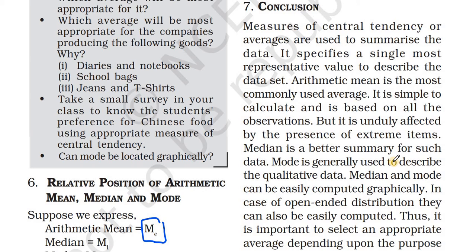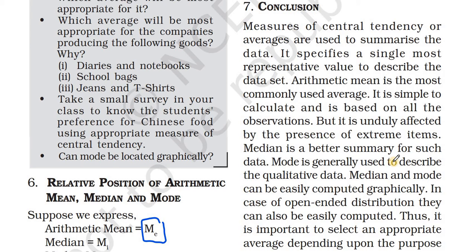But what is the problem? It is affected by extreme data. In the case of the median, it is used to describe the middle of a set of data that has an outlier. Merits: extreme values do not affect the median, it is useful when comparing sets of data, and it is unique, there is only one answer. In the case of demerit, it is not as popular as the mean.